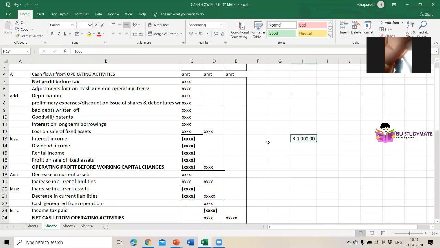Okay, write down this table. First, you write down till net cash from operating activities. Then I will go on to explain to you.